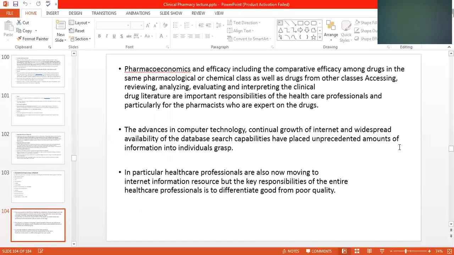Healthcare professionals are also now moving to internet information resources, but the key responsibility of the healthcare professional is to differentiate good from poor quality.